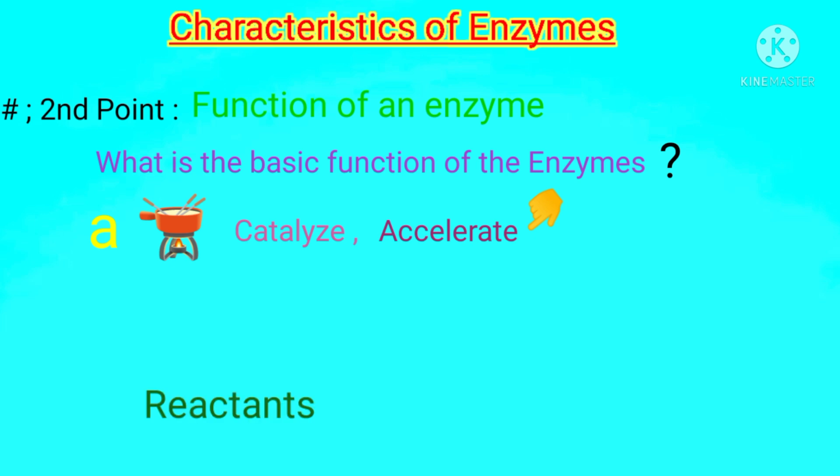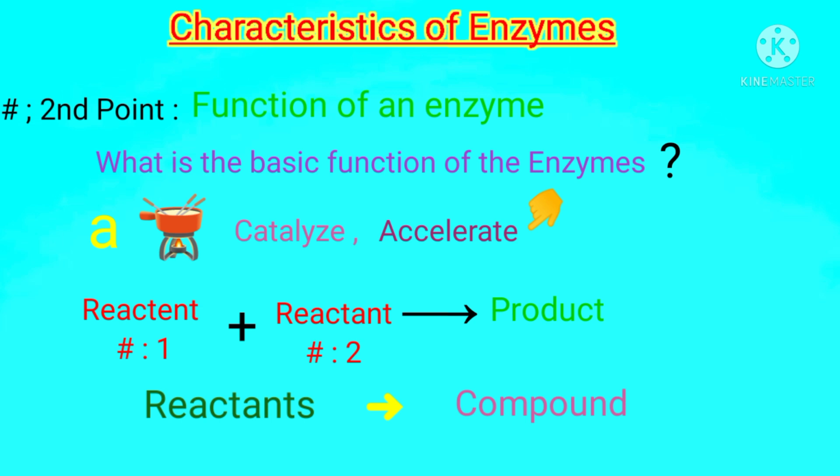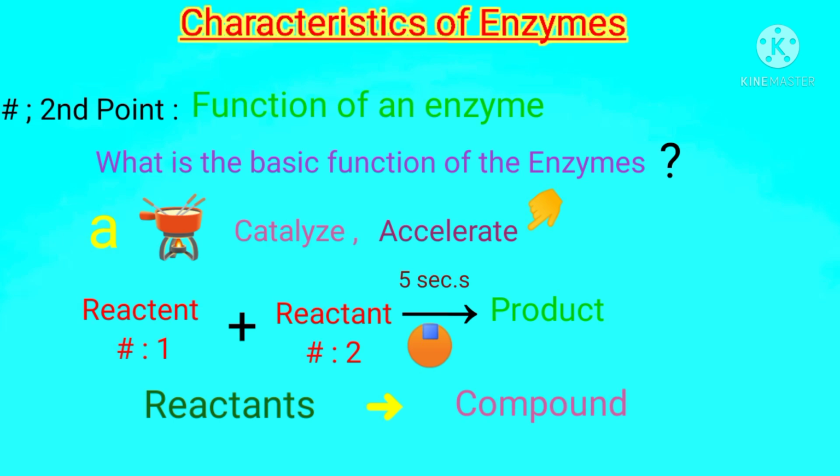When reactant number 1 and reactant number 2 combine to prepare a product, if this catalytic reaction happens in 5 hours without enzyme, then in the presence of an enzyme it will take just 5 seconds only. So we can see that in the presence of an enzyme a chemical reaction takes place rapidly in a short time period. So enzymes accelerate a chemical reaction in an excellent way.